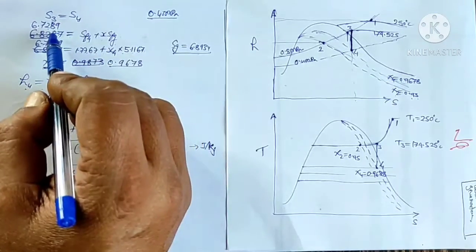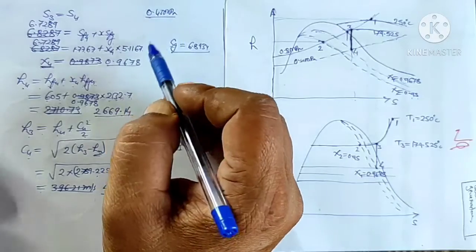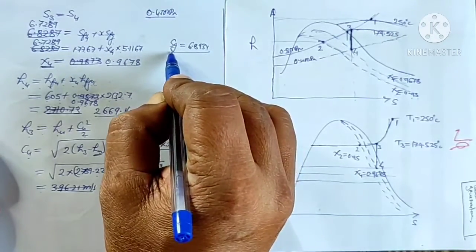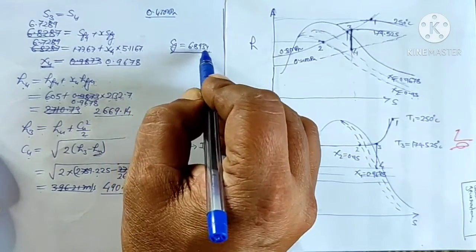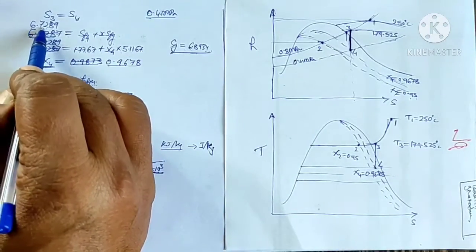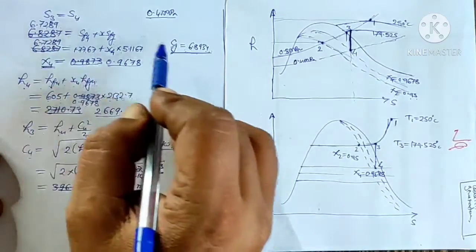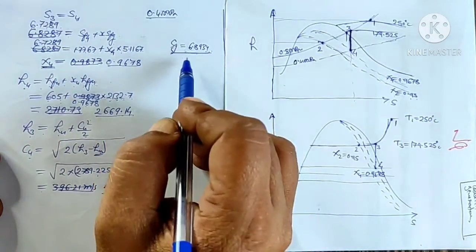From the steam table we had noted down for 0.4 megapascal, that is 4 bar, the entropy of the dry steam is 6.8934, but in our case the entropy at point 3 is 6.7289. That means the steam at section 4 will be wet.